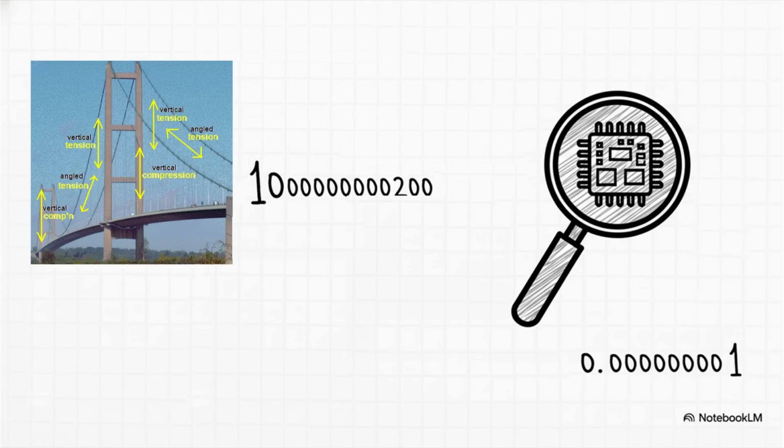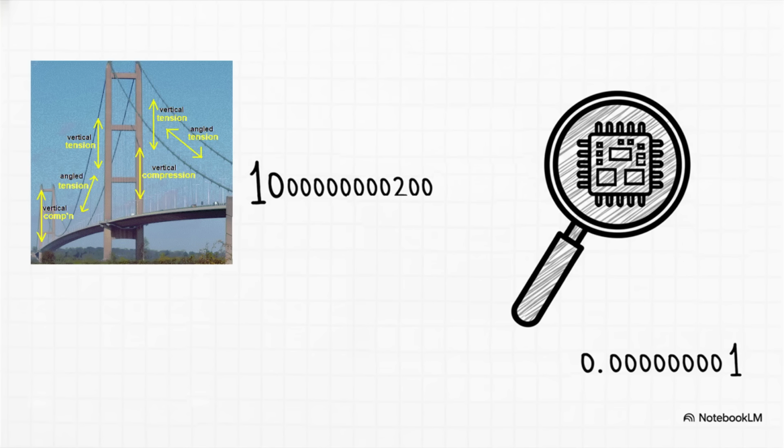You could be talking about the force in a bridge, which might be millions of newtons, or the size of a component on a chip, which could be billionths of a meter. Writing out all those zeros is just a pain, right? And it's so easy to make a mistake. That's where prefixes become our best friends.